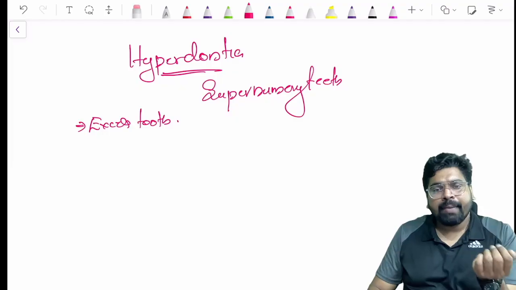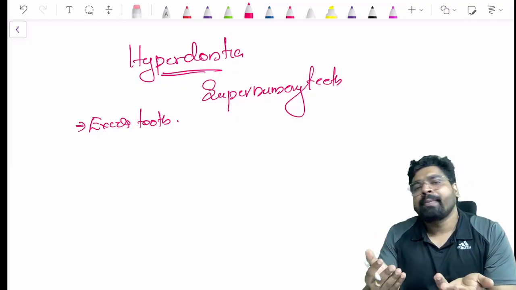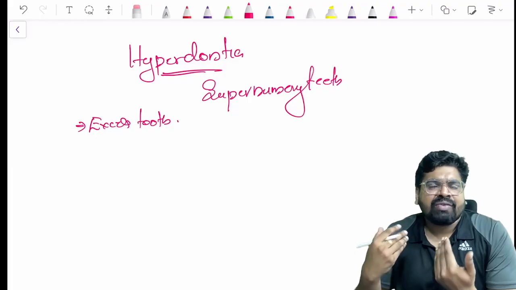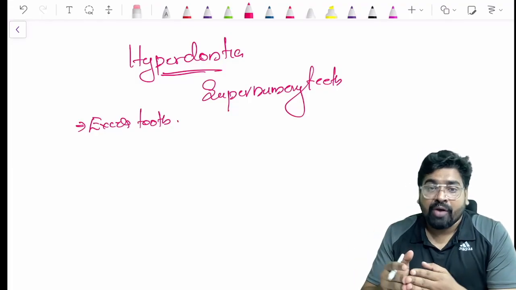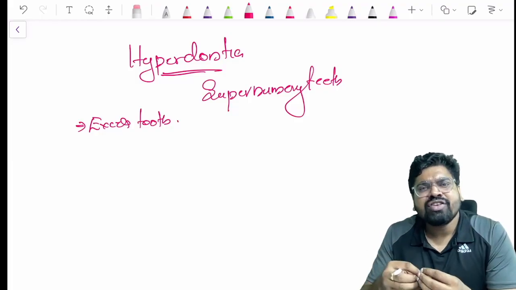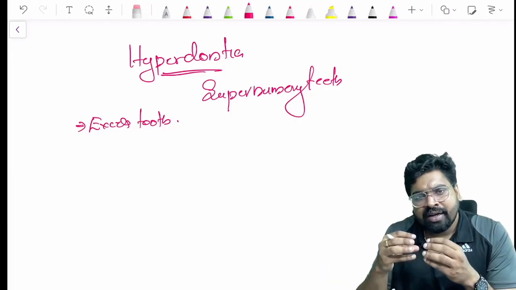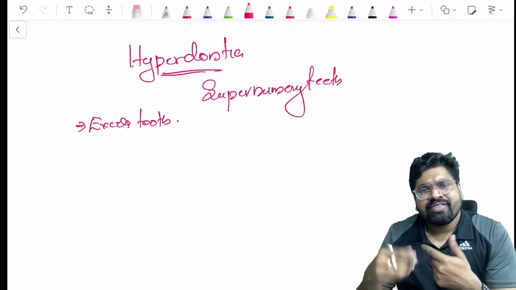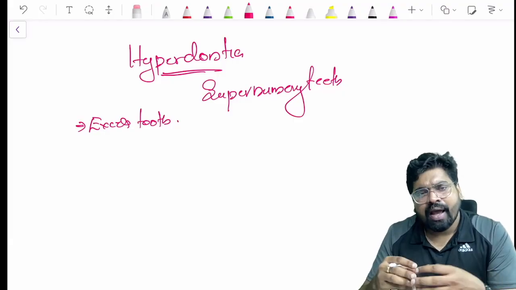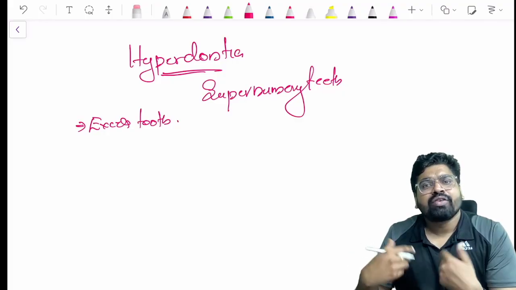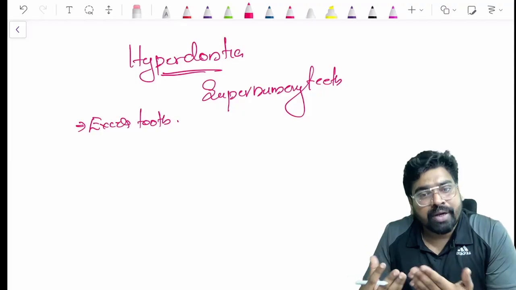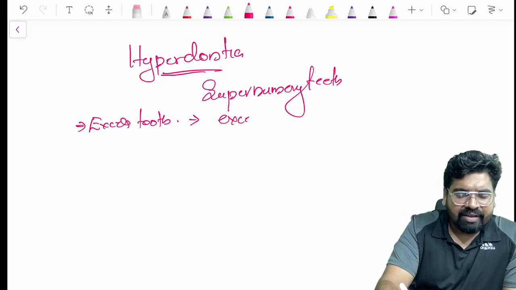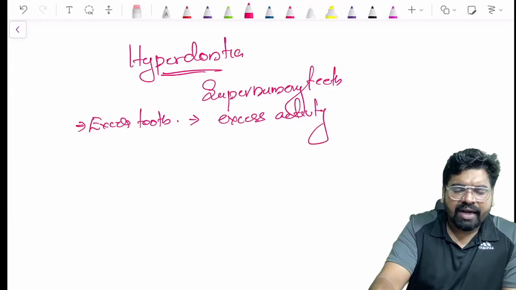When the dental lamina is developing, you know that the tooth arises from the dental lamina. When the dental lamina is dividing and making the tooth, any defect in the initiation stage of the dental lamina will initiate another tooth bud also. One dental lamina gives rise to one tooth, but in the initiation stage, if the dental lamina initiates yet another tooth bud, that will also develop into a tooth, and that is a supernumerary tooth. So the excessive tooth is due to excessive activity of the dental lamina. Very simple.